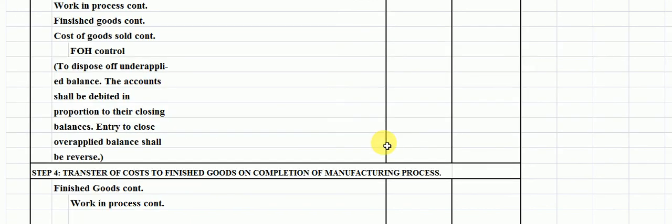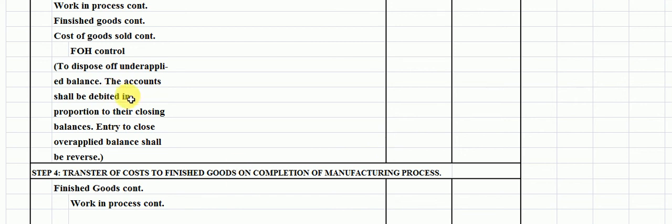In entire production, there are 3 costs: work in process control ending, finished goods control ending, and cost of goods sold control ending.